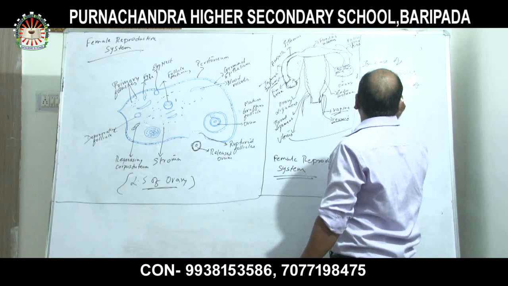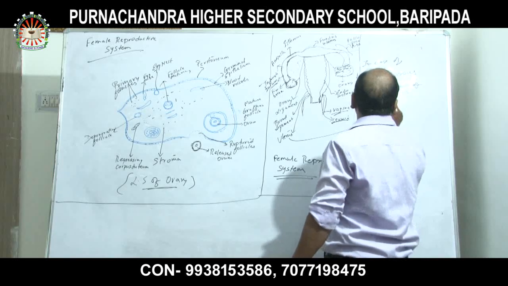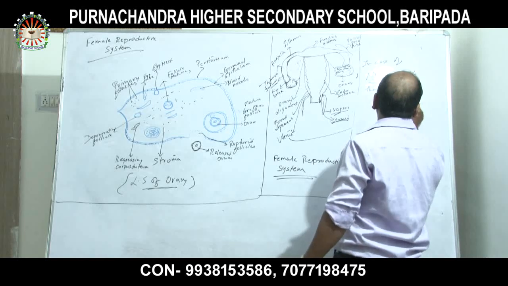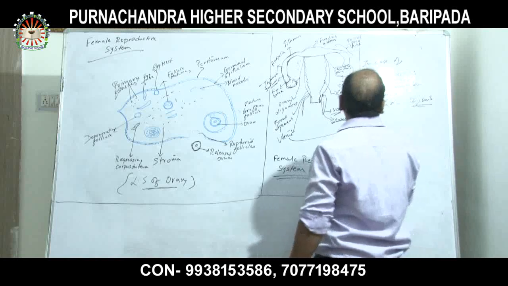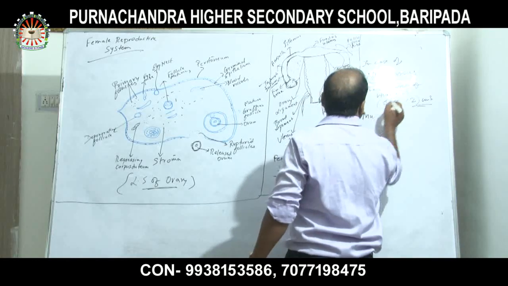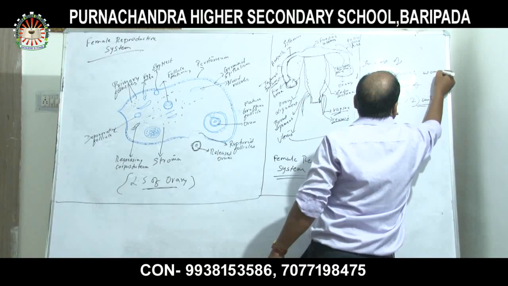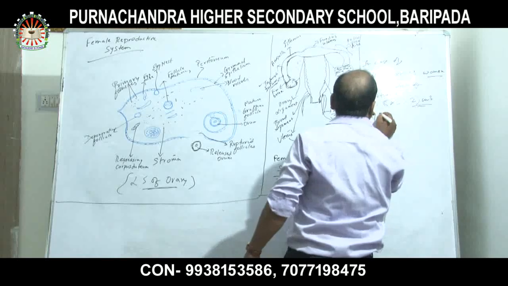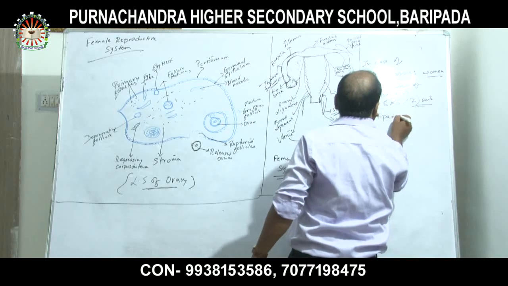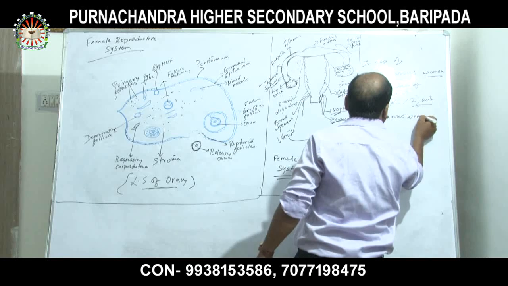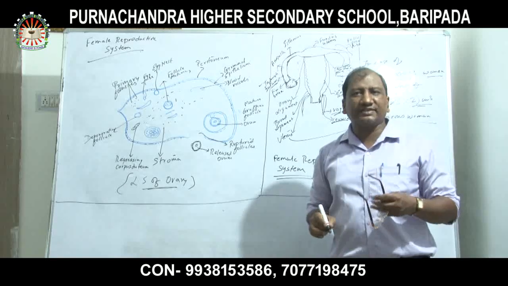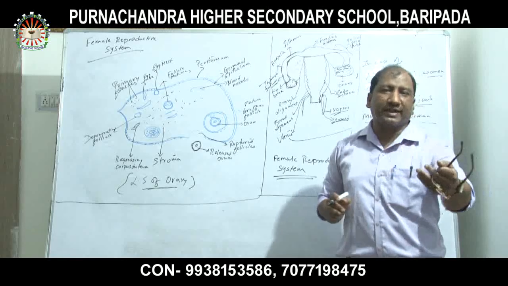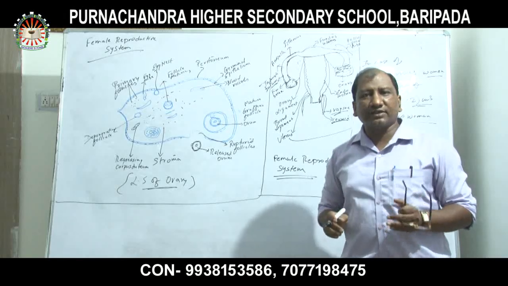is 8 into 5 into 2 centimeter cube. But in case of a multiparous woman, multiparous woman means what? A multiparous woman is when a woman has given birth to more than 2 children. It is called a multiparous woman.